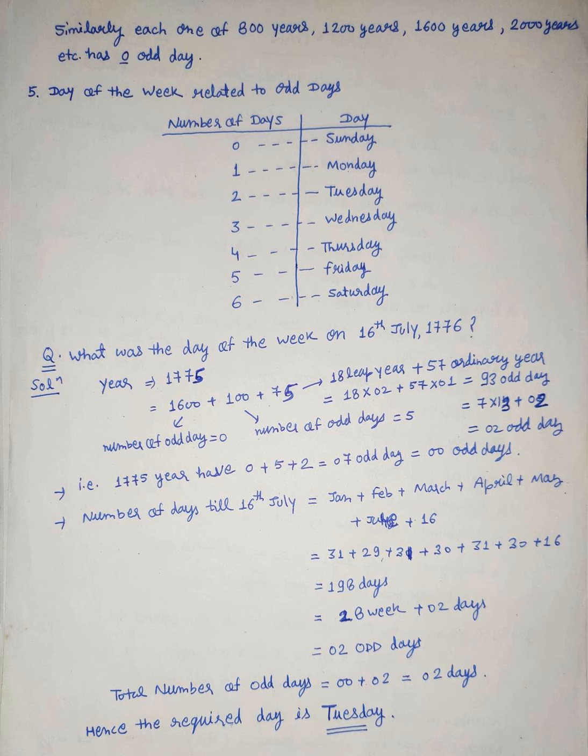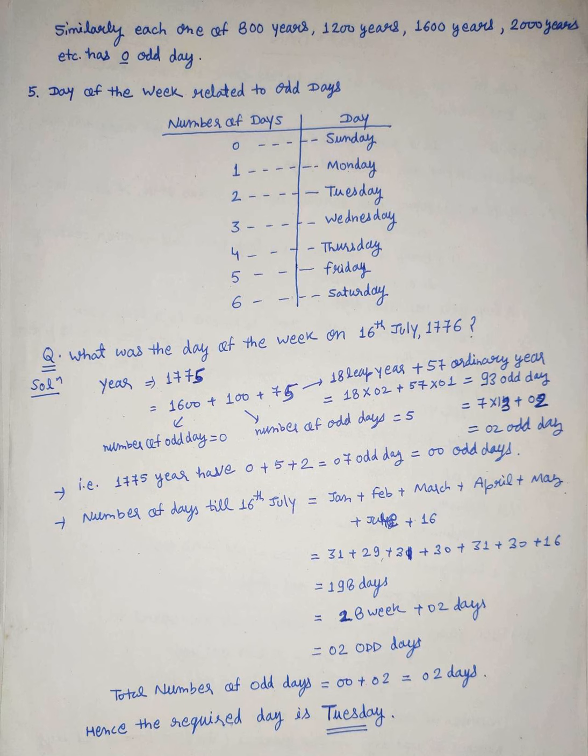Now we will calculate for 16th July. Till July we have January, February, March, April, May, June plus 16 days of July. In January we have 31 days, February 29 days, March 31 days, April 30 days, May 31 days, June 30 days, and 16 days of July. It means the total number of days is 198, which is 28 weeks plus 2 days, so 2 odd days.